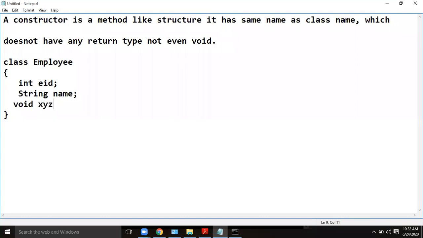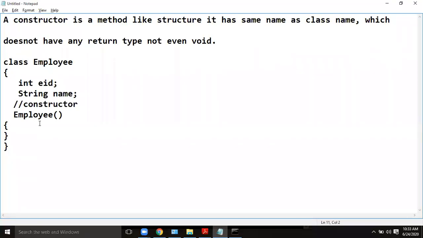A constructor should not be like that. The constructor is Employee(). This is a constructor. The purpose of a constructor is to build the object. So this is a default constructor in general.